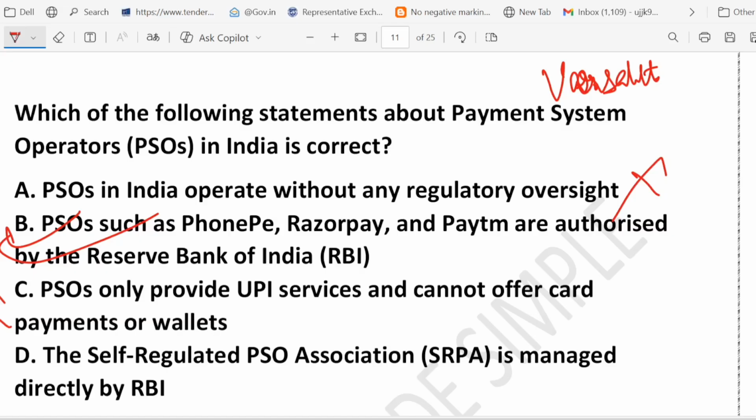Option D, the self-regulated PSO association is managed directly by RBI. This is wrong. SRPA stands for Self-Regulated PSO Association. It is an industry body formed by PSO themselves, not by RBI. They make guidelines for members, but RBI is the main regulator.